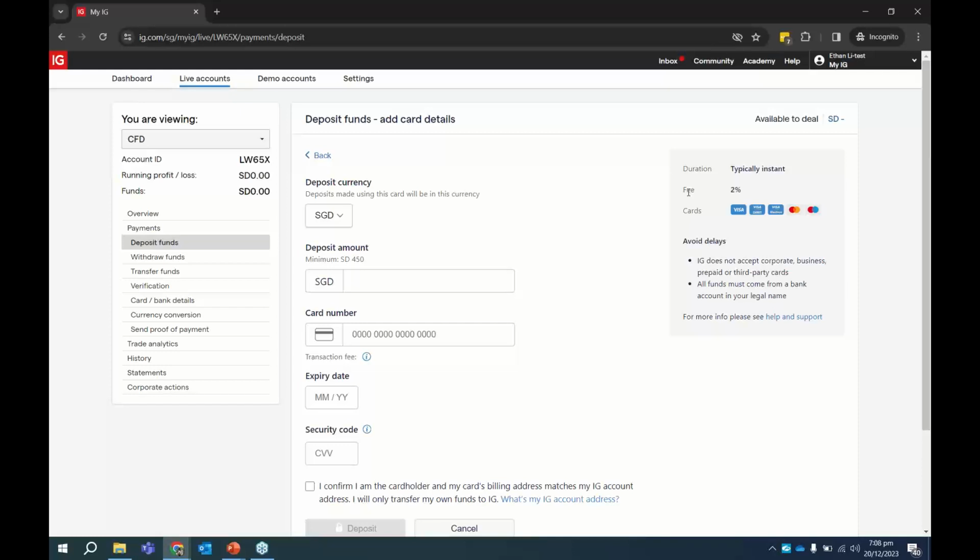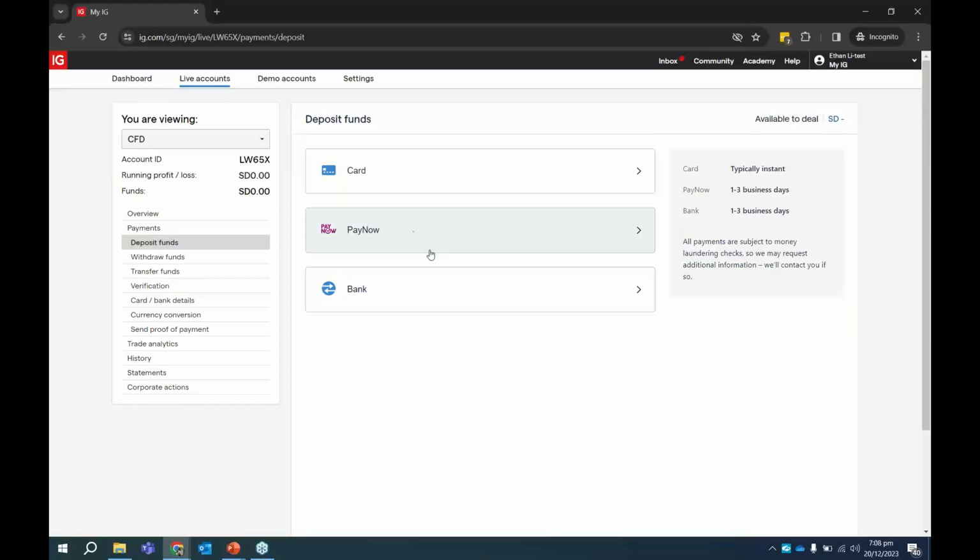is 2% of 10,000. So you may notice that when you look at your account after you fund 10K, maybe you only see about 9,800. That's because the bank charges 2%. So I don't recommend you use the card to fund because there are other methods that are free, that the bank doesn't charge. This is localized to Singapore.